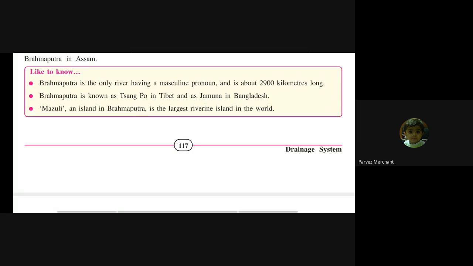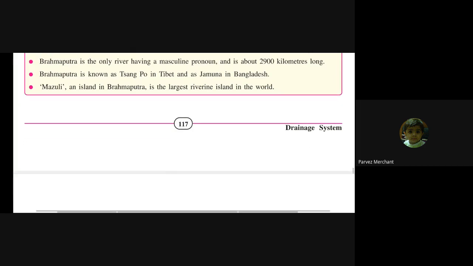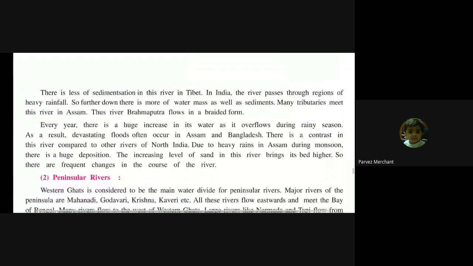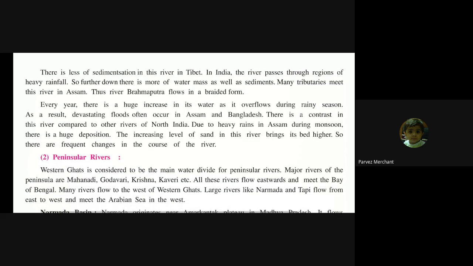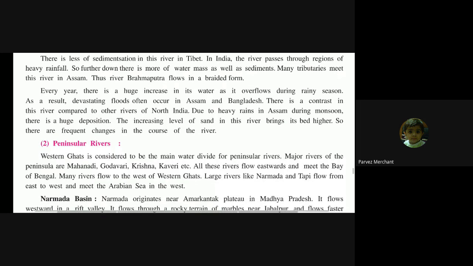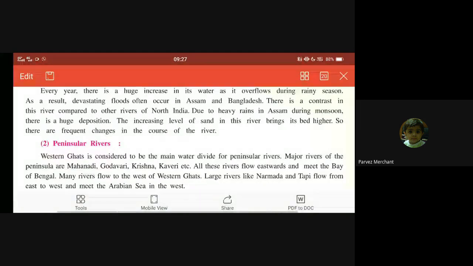Majuli Island in Brahmaputra is the largest riverine island in the world. There is less sedimentation because in Tibet there is not much rainfall. But when there is heavy rainfall, there is huge deposition and the level of sand also increases, so its bed level increases. So over here we complete our revision of Himalayan rivers.